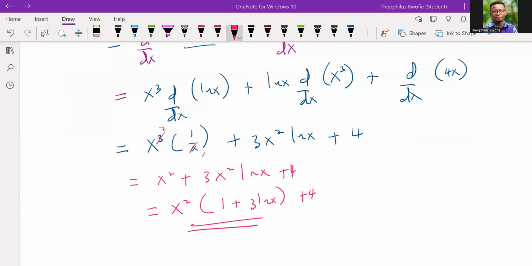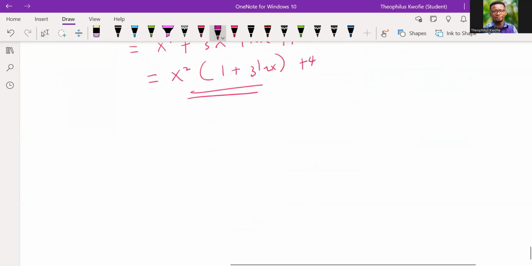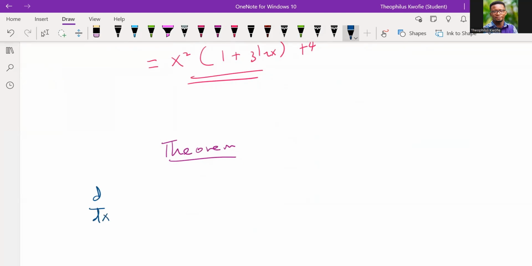So I want us to look at the last theorem of the day, and it's just an extension of the first theorem that we did. The last theorem of the day says that if I'm to differentiate the natural log of another function, this time not the natural log of x, but the natural log of another function, how do we do that? That's the goal of this theorem.